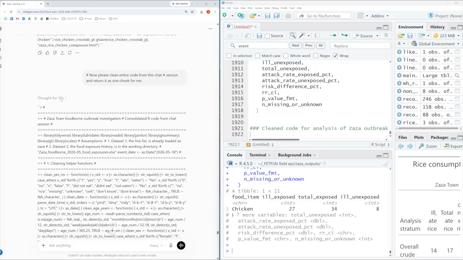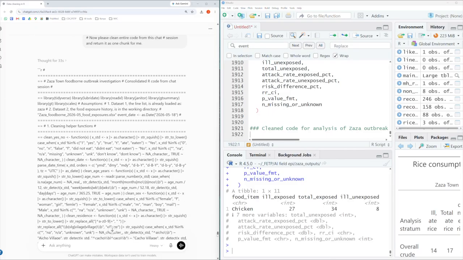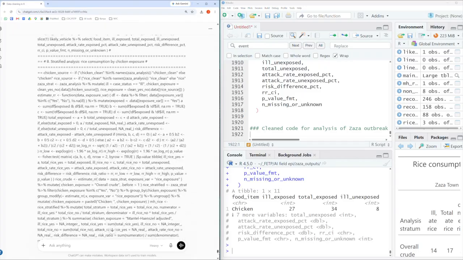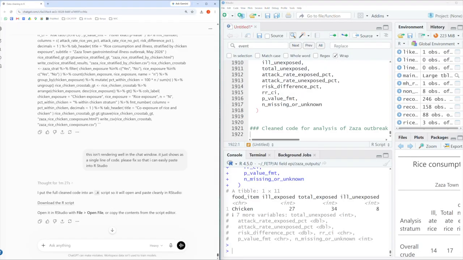But you'll notice that it actually is not rendering well. I don't know if this has to do with how much we've already done in this chat, and maybe we're reaching our context window max. But this is basically just a single line of code with the entire code in it, so it's not really useful the way it is. So this is one of the funny things about working with AI: it can be pretty unpredictable and do kind of insane things sometimes like this.